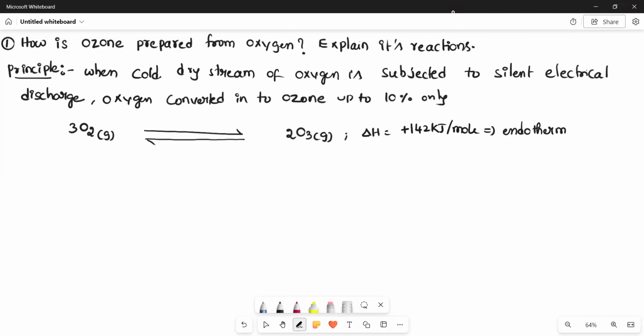According to thermodynamics, if delta H is positive, the reaction is endothermic and non-spontaneous. So the formation of ozone from oxygen is a non-spontaneous process. So O3 is unstable. Anyhow, it wants to revert back, it wants to get back to oxygen. So that is what kind of equilibrium.